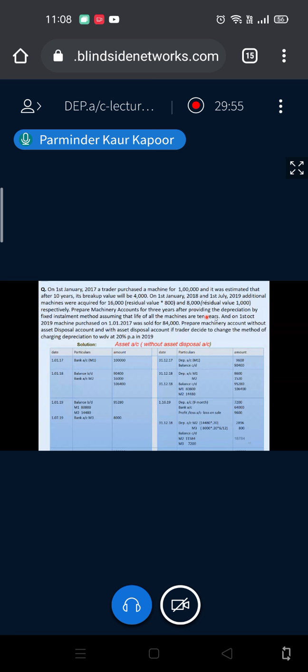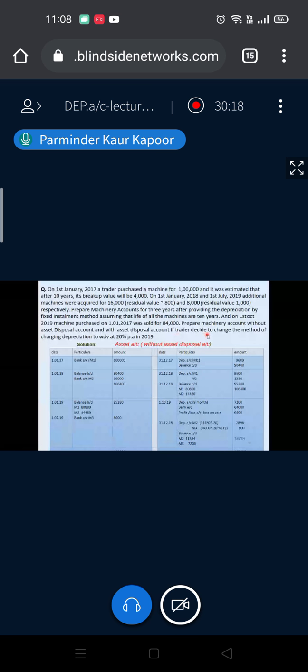Prepare machinery account after providing depreciation by SLM method, assuming the life of the asset is 10 years. On 1st October 2019, machinery purchased on 1/1/17 was sold for 84,000. Prepare machinery account without asset disposal account or with asset disposal account. You know how to do it now.